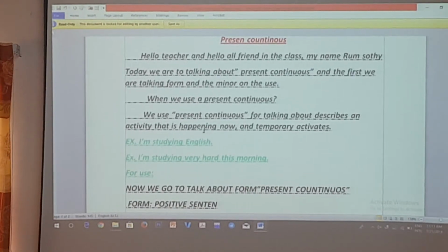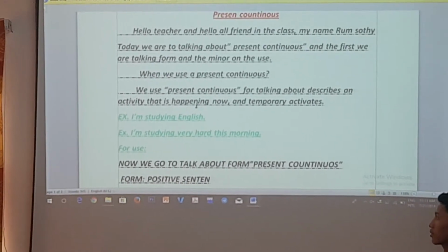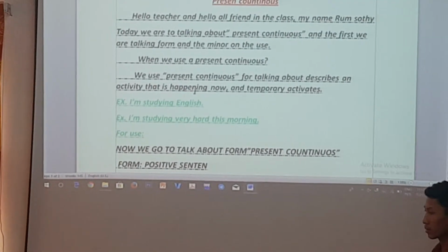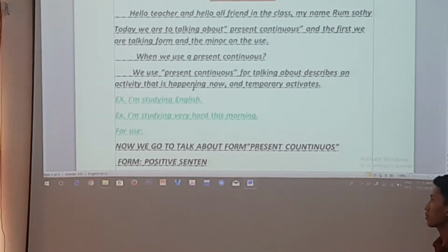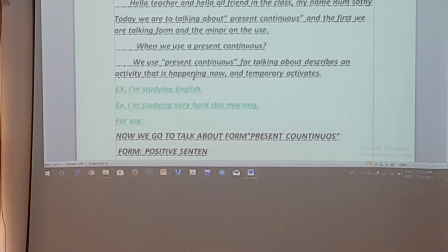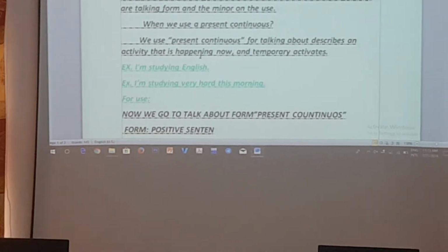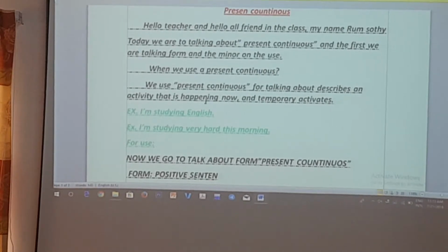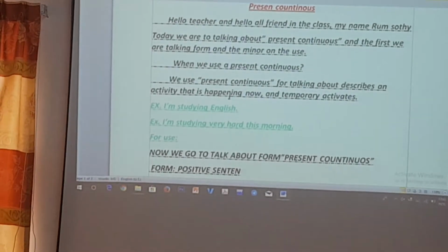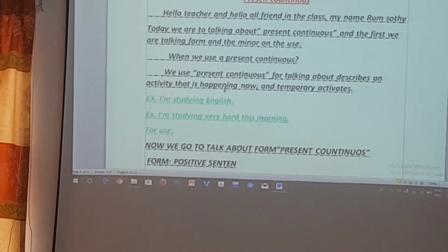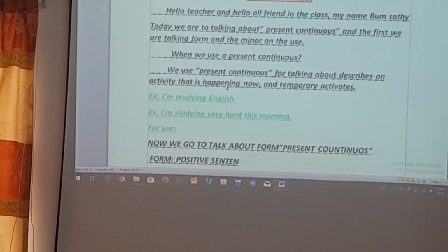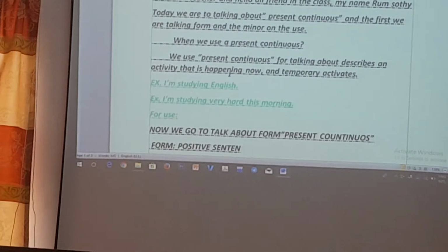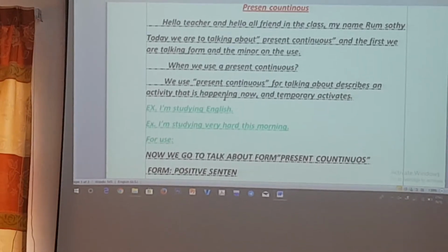Example like I'm studying English, is it correct? Yes? Are you studying English now? Okay, good. I'm studying very hard this morning. Is it correct? Yes or no? Yes, no, right? Good. Very good for that example.